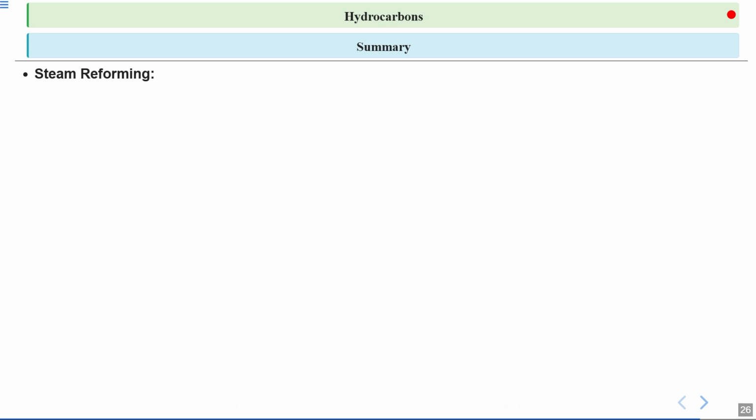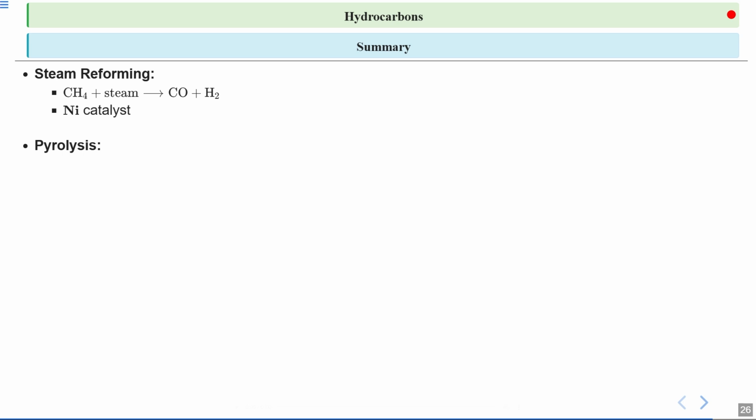Lastly, we talked about two more processes. The first one is steam reforming, where we have this chemical equation, and methane reacts with steam to form carbon monoxide and hydrogen gas. This is an important industrial process for producing hydrogen gas. Here, nickel is used as a catalyst, and it speeds up the reaction without being consumed in the process.